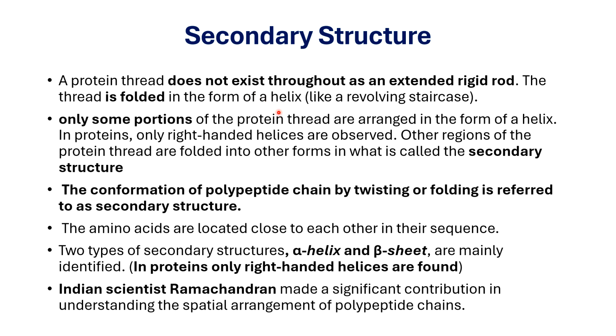One thing you must note here is that if you consider a polypeptide chain, the type of twisting or folding which is present in one portion might be different from the other portion. What does that mean? It means that some portions of the protein might have an alpha helix, some might have a beta type of conformation. Okay, so let's look into what is alpha helix and beta sheet in detail.